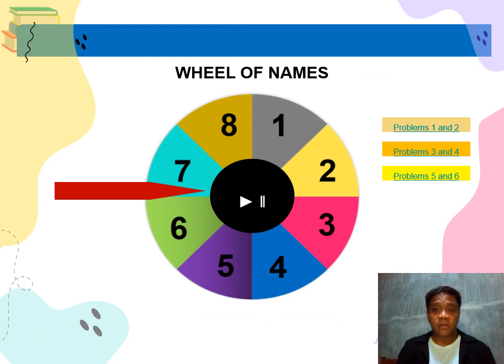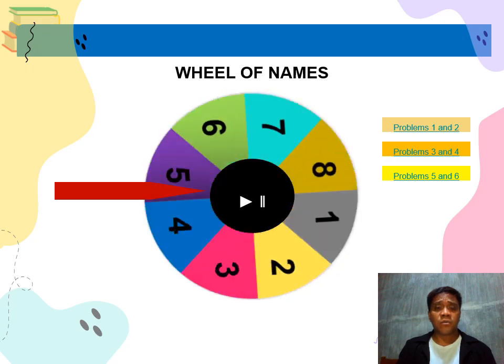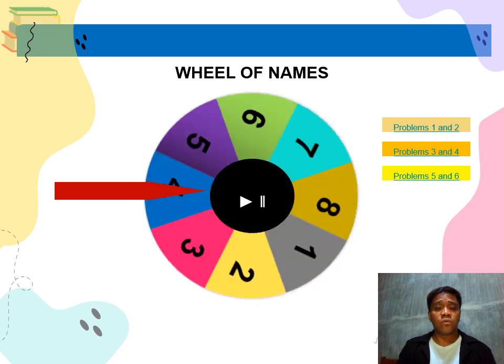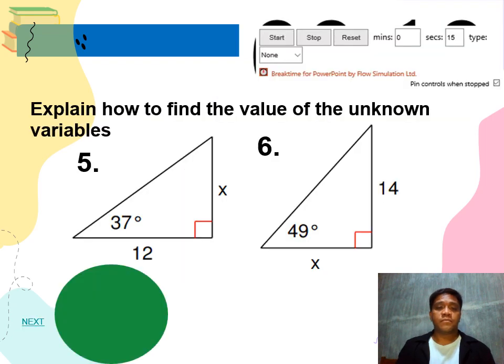That problem is 5 and 6. Okay, I have to spin the wheel of the names of the respective groups. Let's spin the wheel. Groups 7 and 8 are done already, so let's see which group would be next. Okay, that is group number 1. I want group number 1 to answer problems 5 and 6. I will give you 20 seconds to answer. Explain how to find the value of the unknown variables.